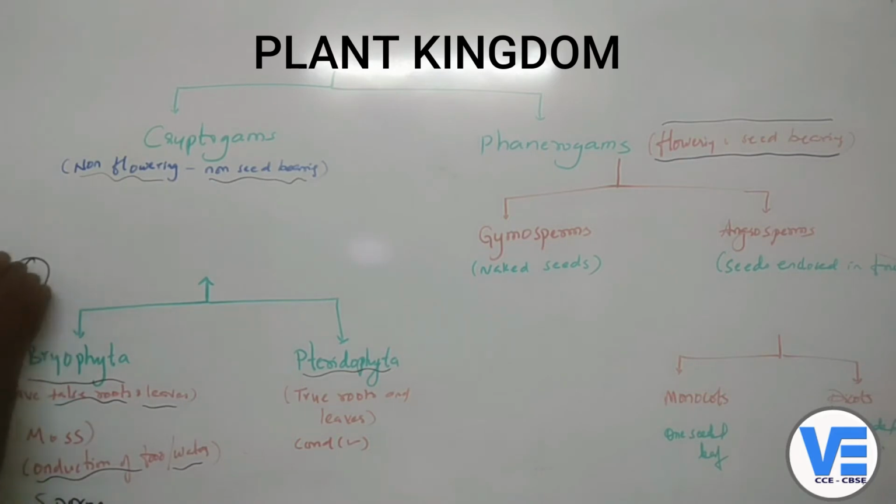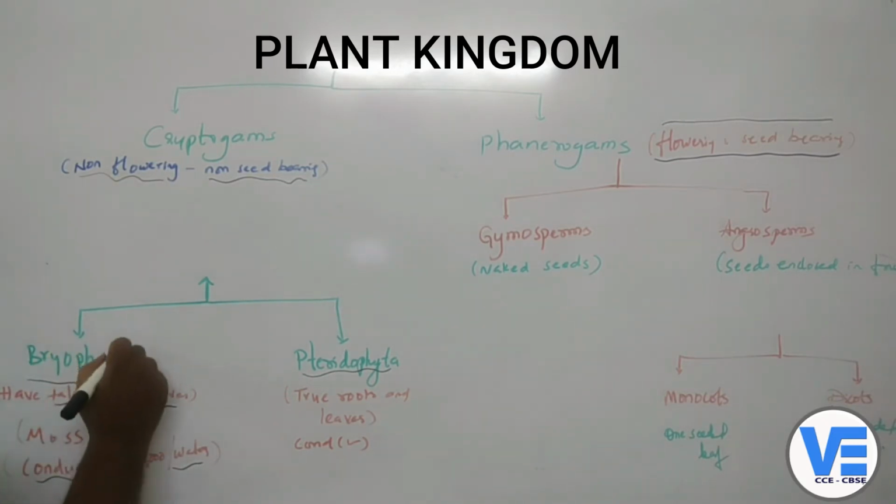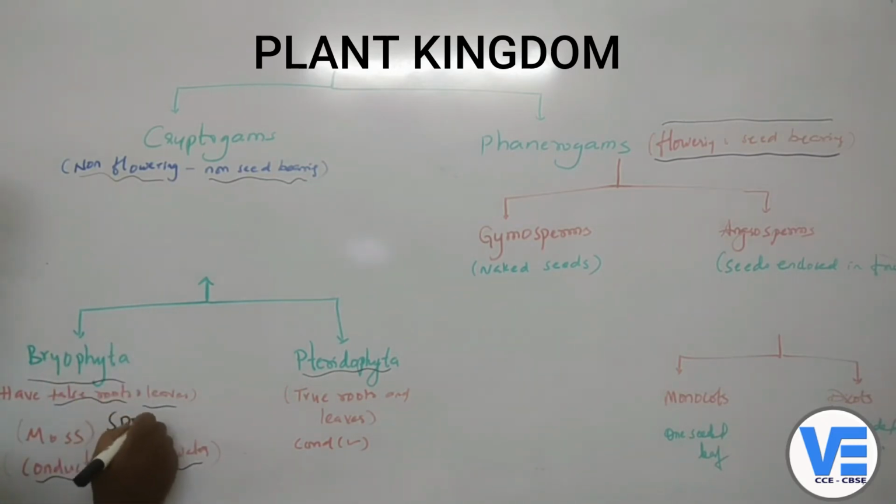The top part is called the sporangia, which will give out the spores, and spores are the mode of reproduction in the moss plants. I'm writing here spores. So through spores they will reproduce.